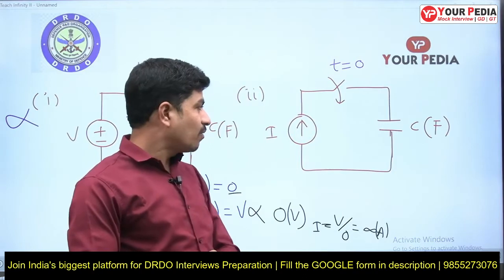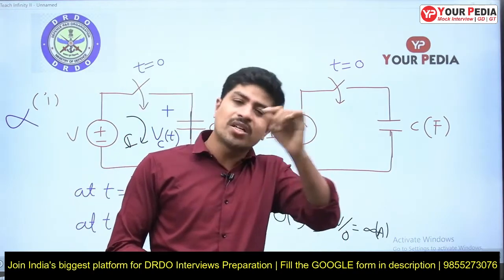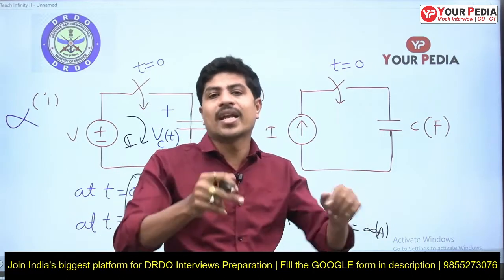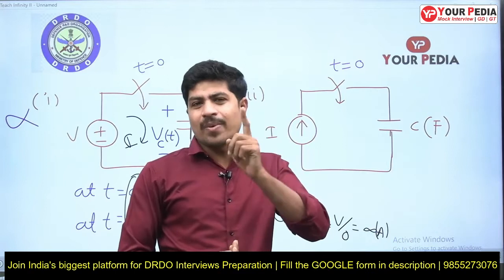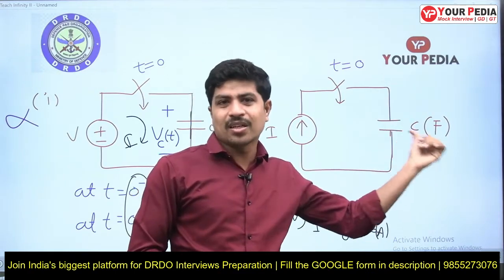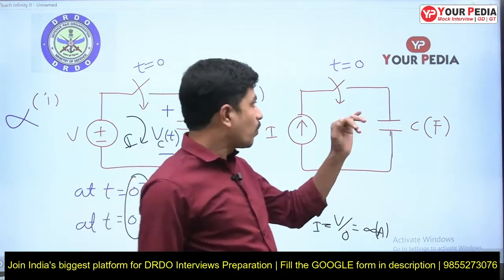Sir, why? Will the capacitor allow a sudden change of current? Yes, the capacitor will allow a sudden change of current, and the inductor will allow a sudden change of voltage. The problem for the capacitor is with voltage, and the problem for the inductor is with current, because the energy of a capacitor depends upon voltage and the energy of an inductor depends upon current. But the capacitor allows current change, and the inductor allows sudden change of voltage. Then what is the problem here?